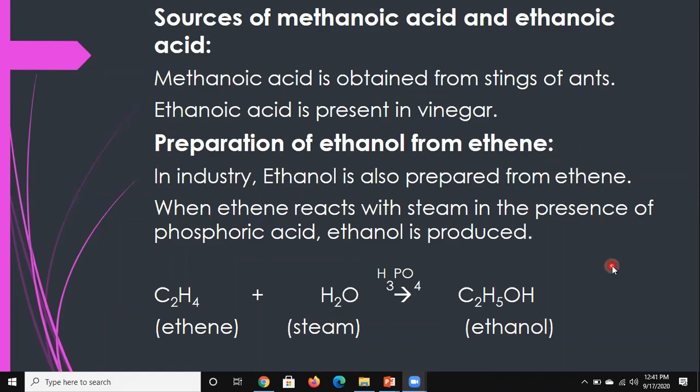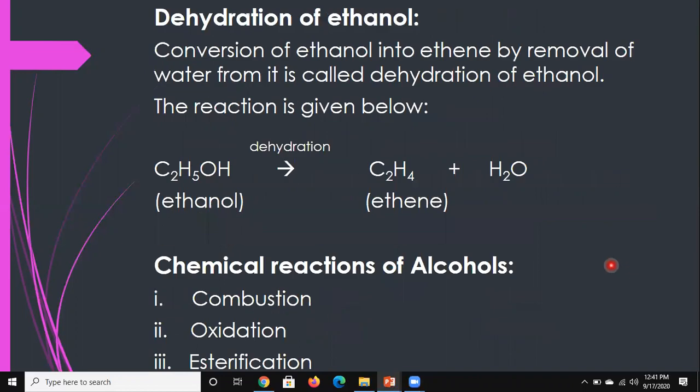Now we have another slide. Dehydration of ethanol. The next topic is about dehydration of ethanol. Look here, boys. What is the word dehydration? Hydration means addition of water. Dehydration means removal of water. I'm repeating again. If I remove the first two letters of this word, it becomes hydration. Hydration means addition of water. Dehydration means removal of water.